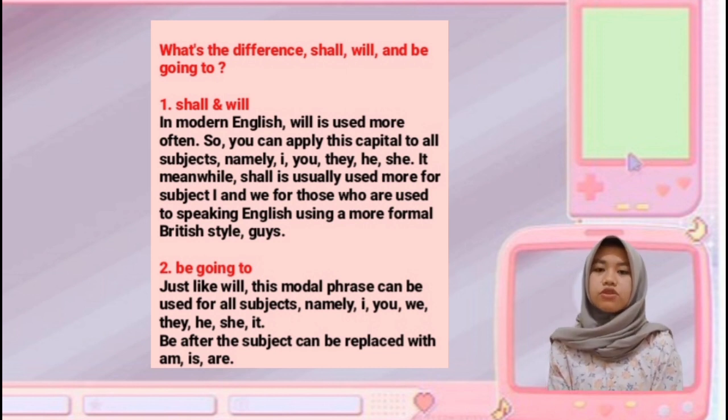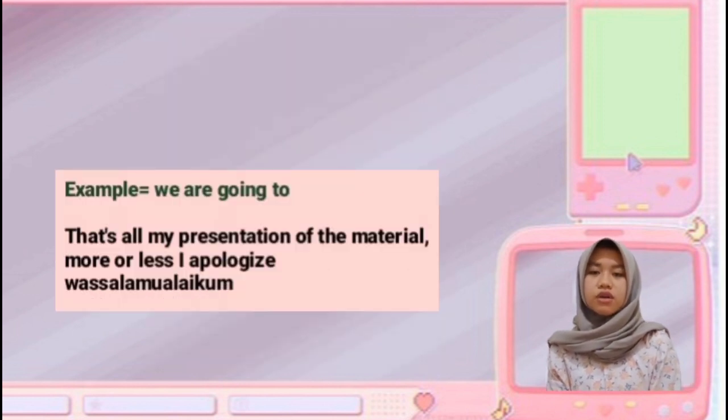Number 2. Be going to, just like will. This modal phrase can be used for all subjects, namely I, you, we, they, he, she, it. However, the to be can be replaced with am, is, or are. Example, we are going to.